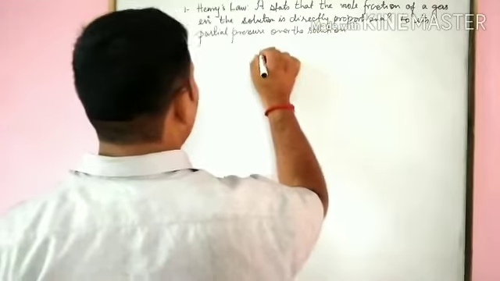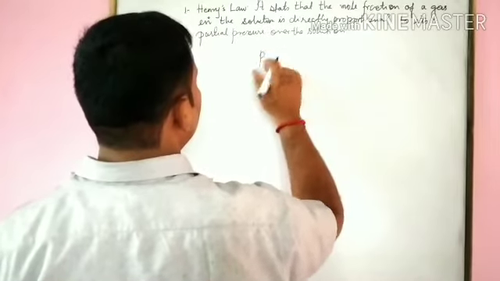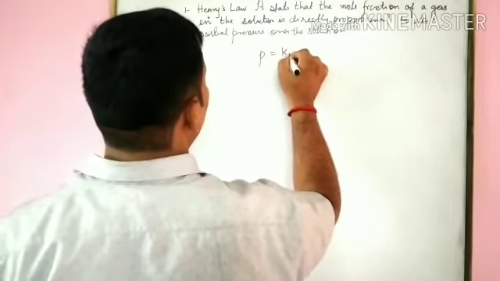What we have? P is directly proportional, P equals KH X.